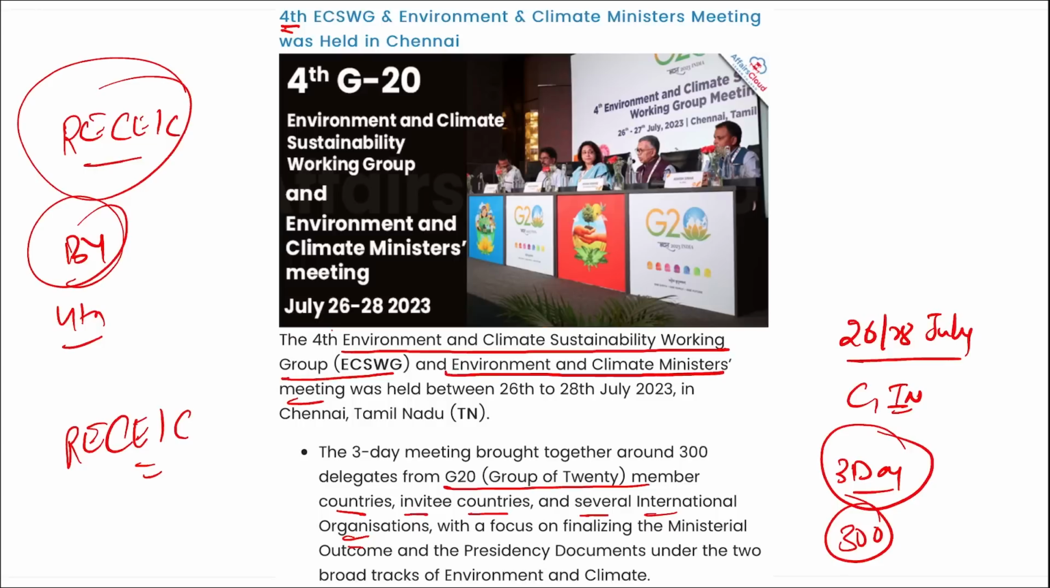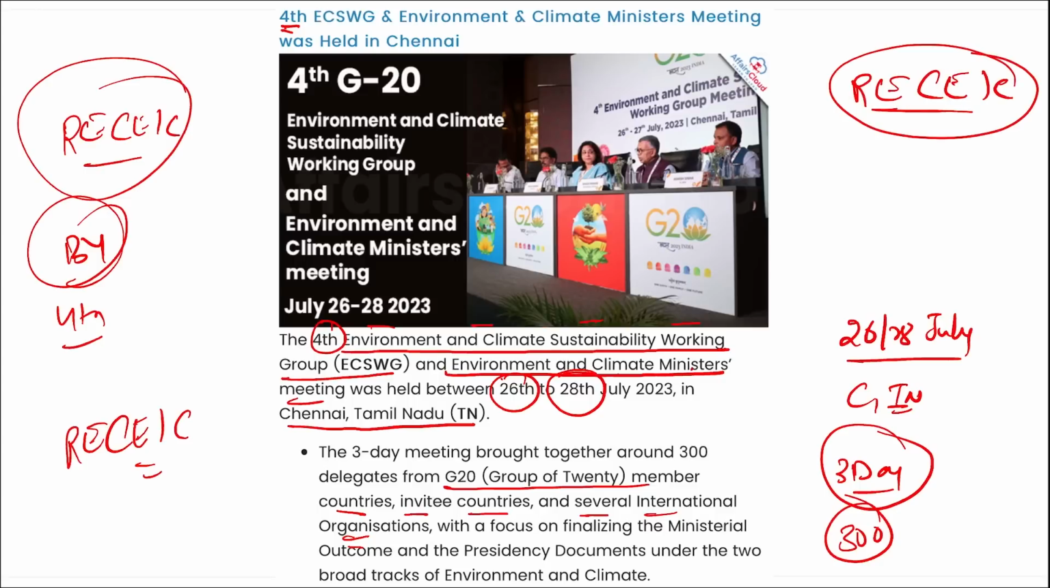So coming back, remember, we are talking about the fourth edition of the Environment and Climate Sustainability Working Group meeting, as well as your Environment and Climate Ministers meet. Where was this held? This was held in Chennai, Tamil Nadu. It was between 26th to 28th of July. 3-day meet was there. 300 delegates attended this meet, and during this only, remember, our Union Minister for Environment, Forest and Climate Change, Bhupendra Yadav ji, he launched this coalition, that is Resource Efficiency Circular Economy Industry Coalition.